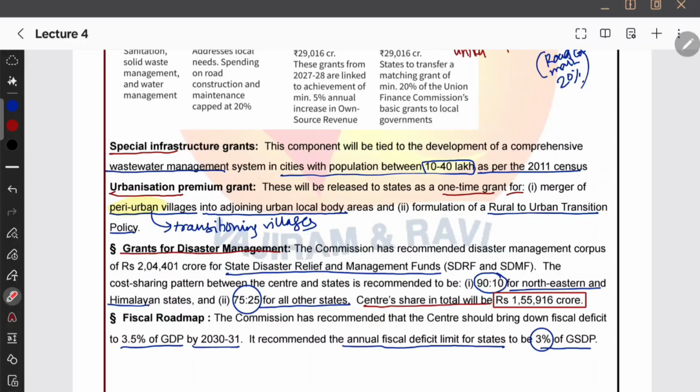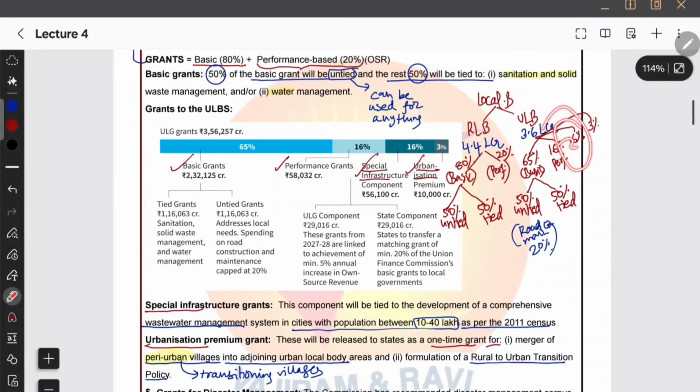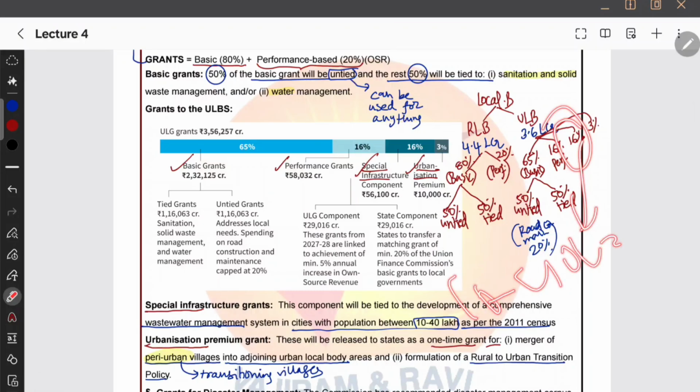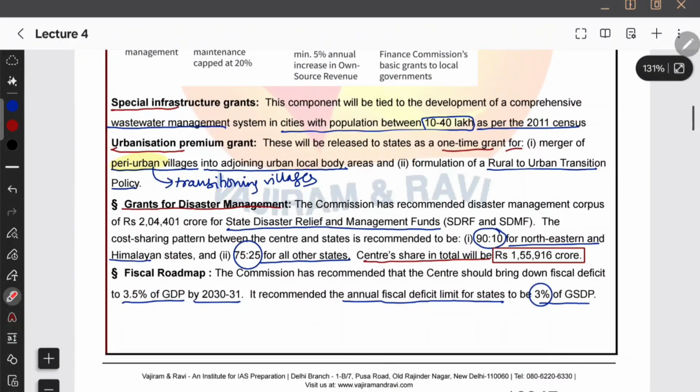Okay, because they want to join the adjoining urban local body areas, and they also require some formulations of transitioning from rural to urban. That is why we are giving this urbanization premium grant. Okay, we have special infra grants to the urban areas for population between 10 to 40 lakhs as per 2011 census, and we are having 3% grants for urbanization premium. Okay, and certain other grants can also be given by the finance commission.